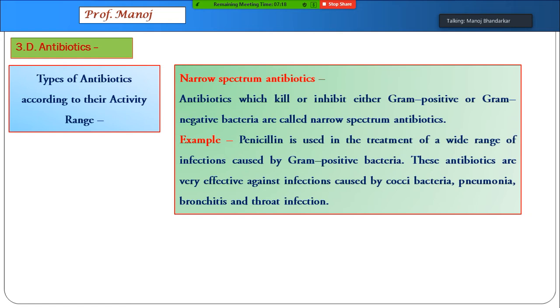It will work on only gram positive or gram negative bacteria. These are called narrow spectrum. One of the most simple examples of this is penicillin.